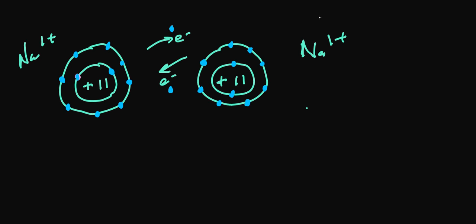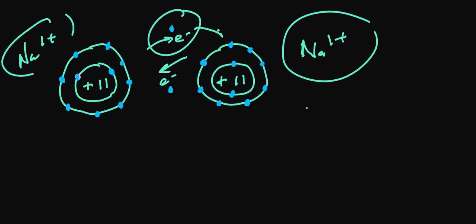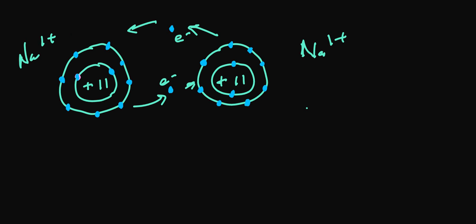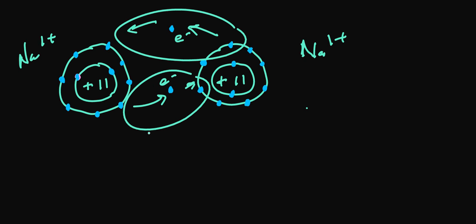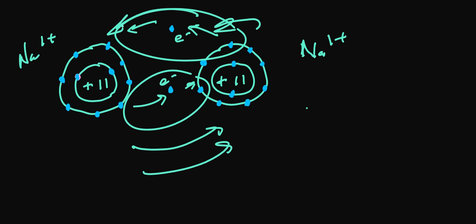What happens next is the sodium, because it's a 1+, will readily pick up and gain this electron that's been tossed from a neighboring metal. Then immediately upon picking up the electron, the sodium atom now wants to get rid of it again and just tosses it right back to another sodium atom that's in the vicinity. So we end up getting these electrons tossed from one atom to the other and back again, back and forth. The electrons keep going from one atom to another atom within the metal atoms.